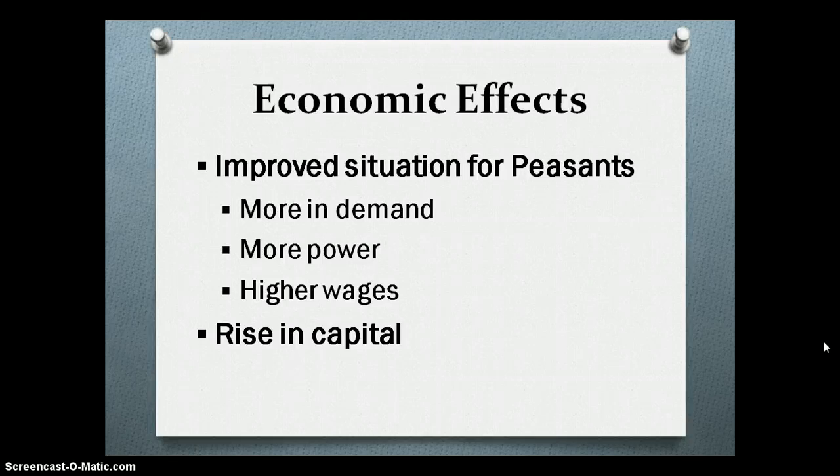There was also a rise in capital. There was a rise in capital because peasants were making a dramatic amount more money, and the middle class started to rise. So you have these peasants who are starting to make more money, they're starting to buy things, they're starting to produce more than they ever were able to because now they have more freedoms and they're more in demand, which gives them more power to make money, thus raising the capital of everybody around them. So with improved situations for peasants comes a rise in capital.